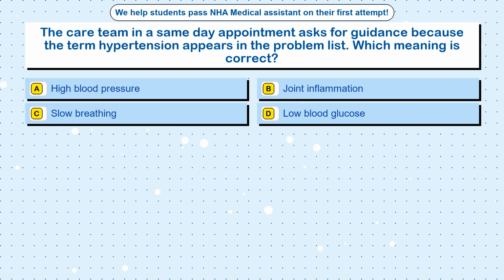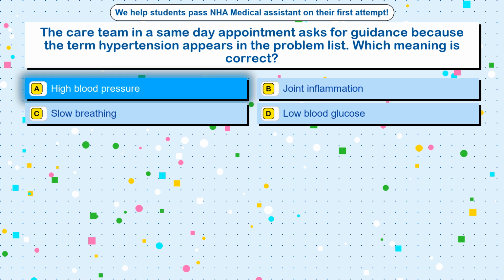Question 71. The care team in a same-day appointment asks for guidance because the term hypertension appears in the problem list. Which meaning is correct? Option A, high blood pressure. Option B, joint inflammation. Option C, slow breathing. Option D, low blood glucose. The correct answer is option A, high blood pressure.